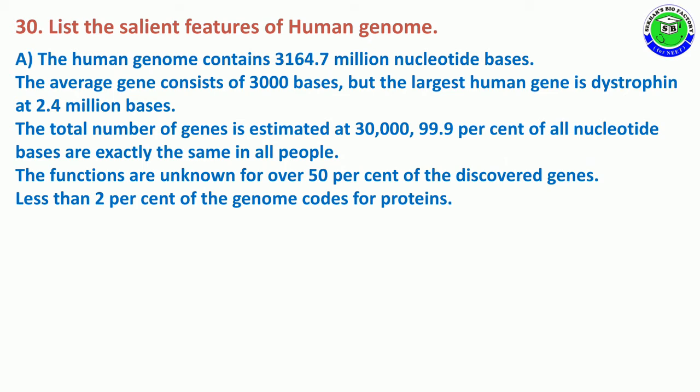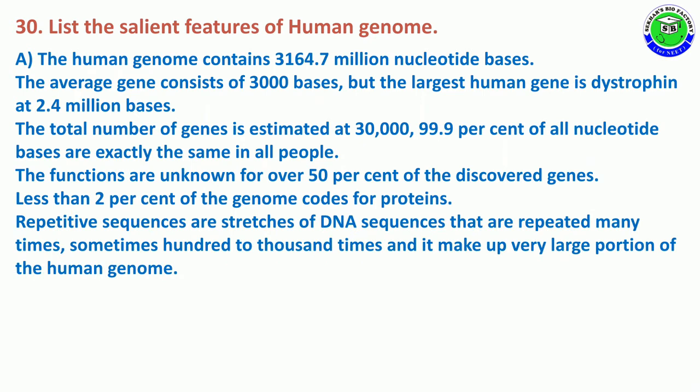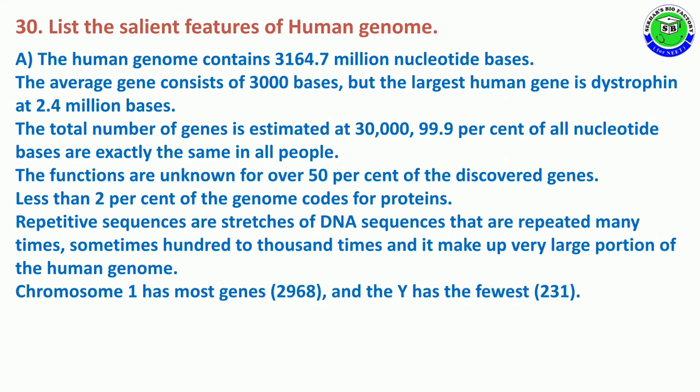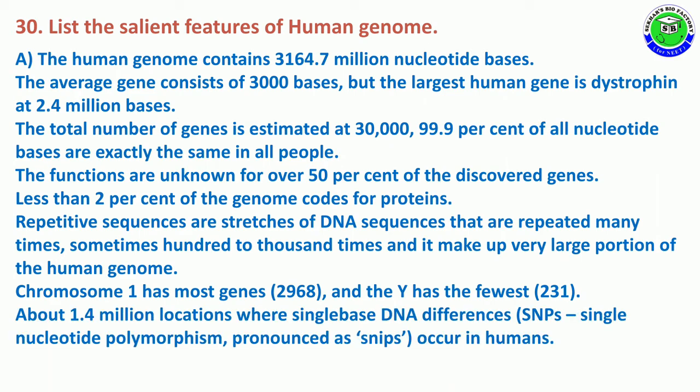In this, less than 2% of the genome codes for protein only. Repetitive sequences are nothing but a small stretch of DNA sequence which repeats many times, from 100 to 1000 times, and makes up a large portion of the human genome. Chromosome 1 has the most genes, 2968, but the Y chromosome is the smallest chromosome, having 231 genes in its structure.